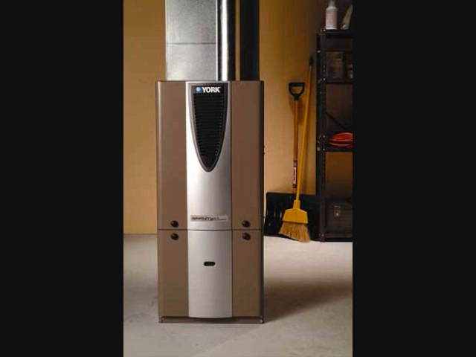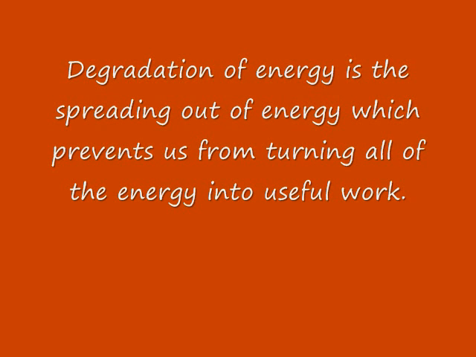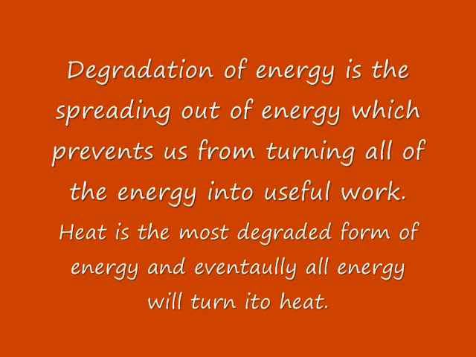Anytime we try to turn heat into work, we end up actually losing most of the energy in the form of heat, and only a small portion gets turned into work. Now this process whereby energy spreads out is called the degradation of energy, and as you can see, it's a natural part of the process of entropy, the spreading out of energy. And that prevents us from turning all of the energy into useful work. In fact, heat is considered to be the most degraded form of energy because it spreads out so easily.